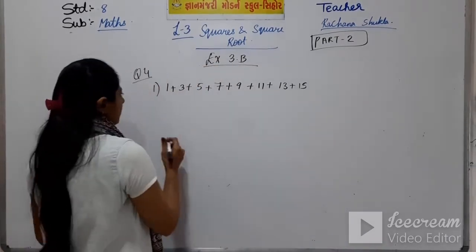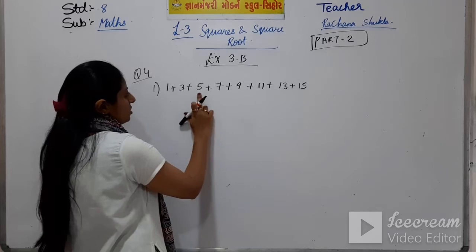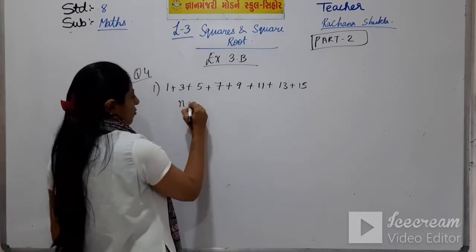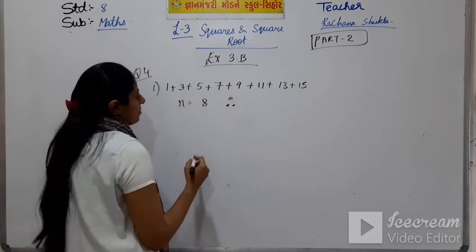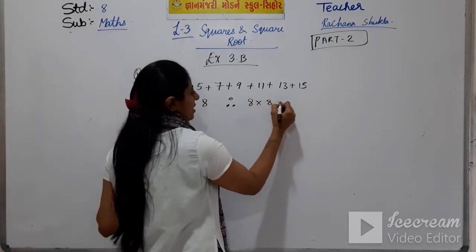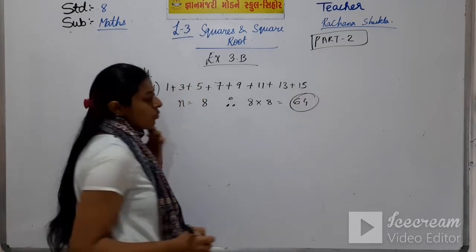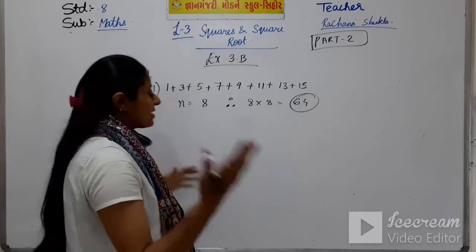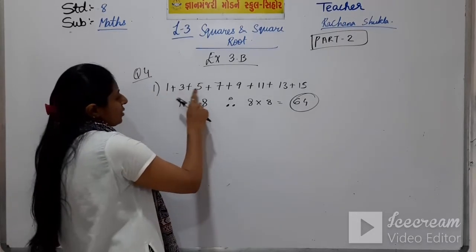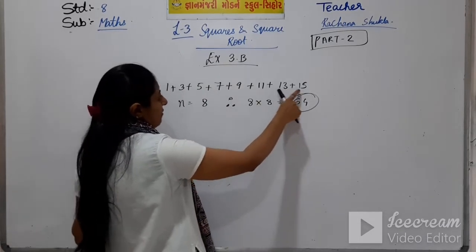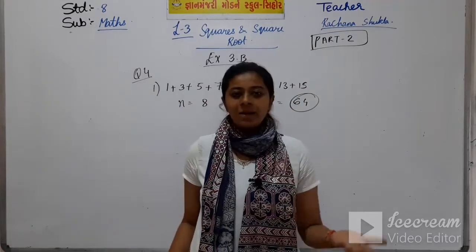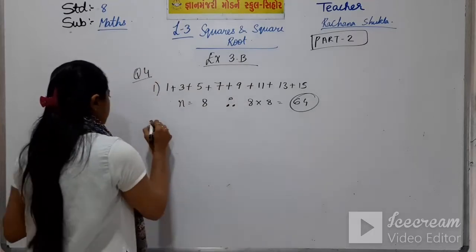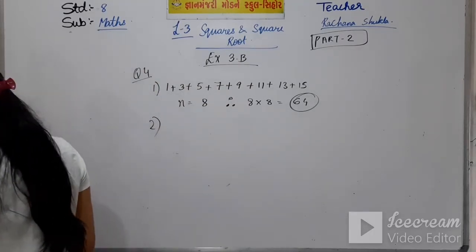So, how to do it? First count. 1, 2, 3, 4, 5, 6, 7, 8. n equal to 8. Therefore, 8 into 8 is equal to 64. What is your answer? 64. Simply count the numbers. How many numbers are there? 1, 2, 3, 4, 5, 6, 7, 8. And then find the square. 8 8s are 64.